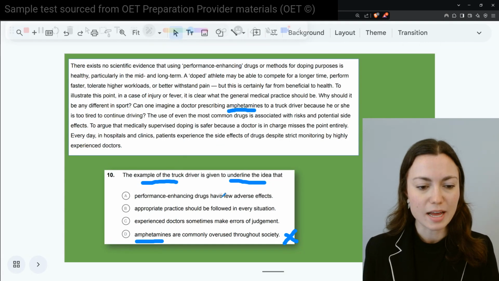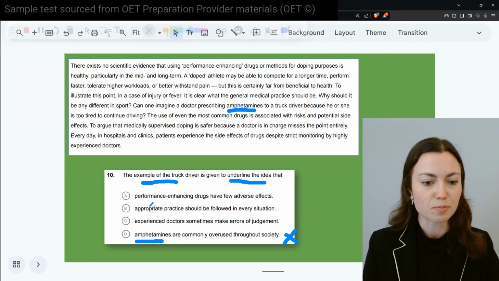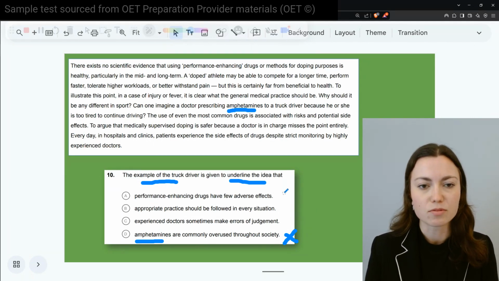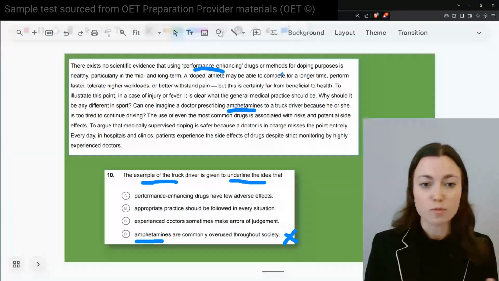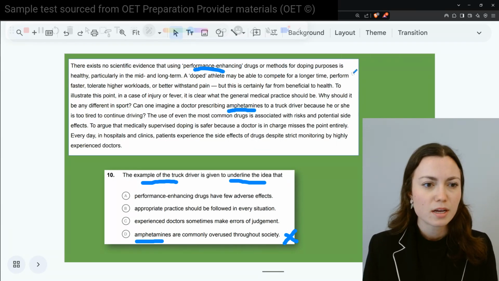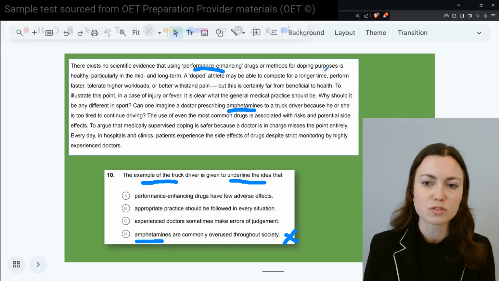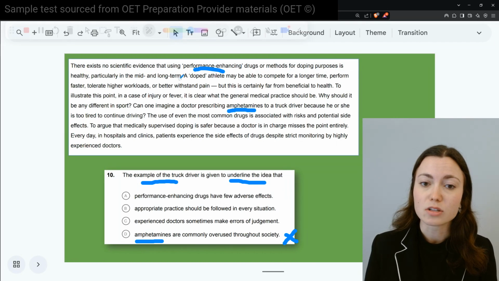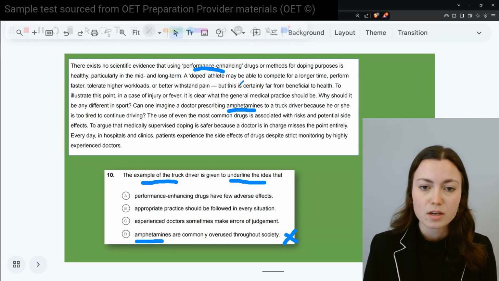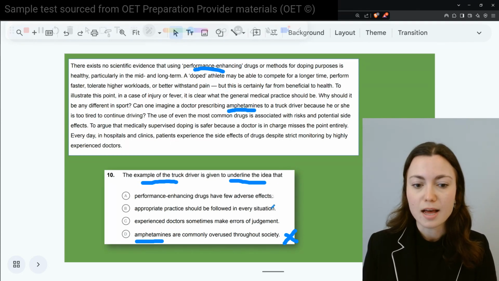So then let's go to A, B, and C. So first of all, let's check here. Performance-enhancing drugs have few adverse effects in A. So we actually see right off the start, performance-enhancing drugs are talked about. But look at this phrasing. There exists no scientific evidence that using performance-enhancing drugs or methods for doping purposes is healthy, particularly in the mid and long term. And then we also have this phrase, but this is certainly far from beneficial to health.